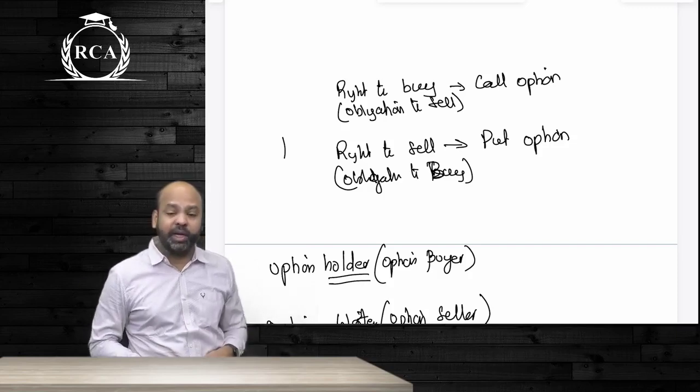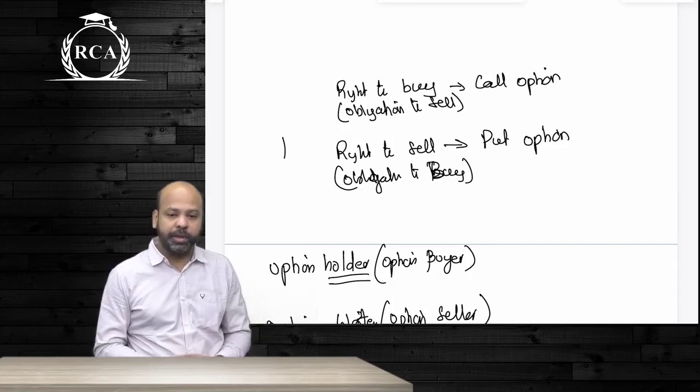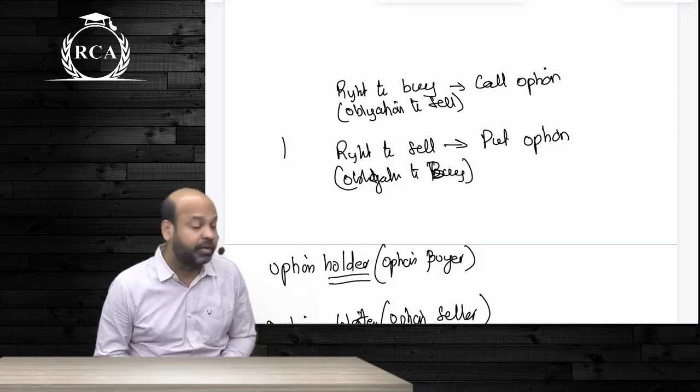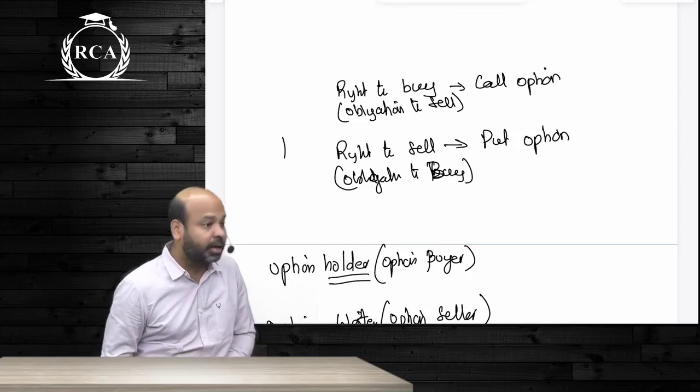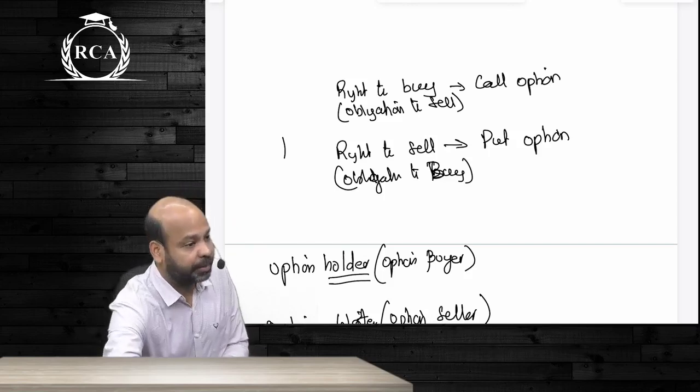A classic example is ESOP. Is ESOP a call option or a put option? Call option, because the employees have the right to buy the shares from the company on a later date. If the employees exercise that right, then the company will be under an obligation to sell the shares to the employees of the company.